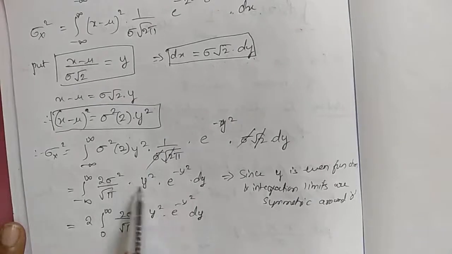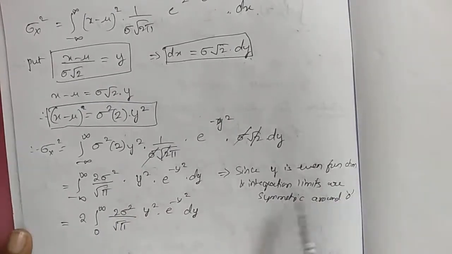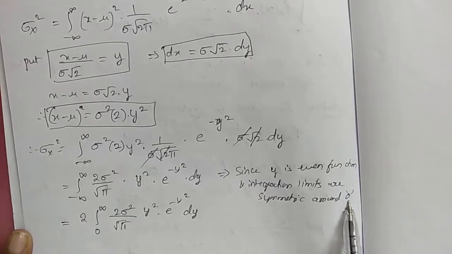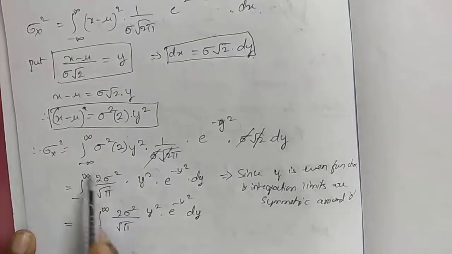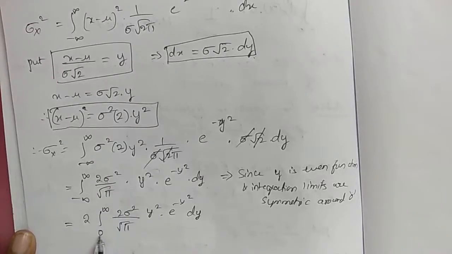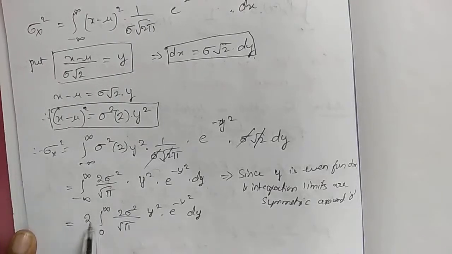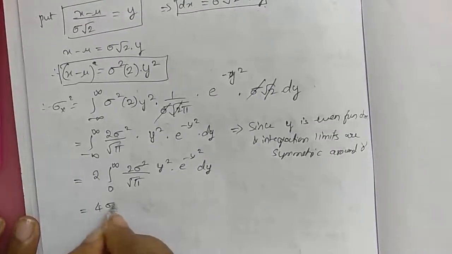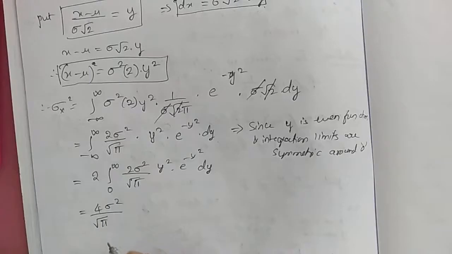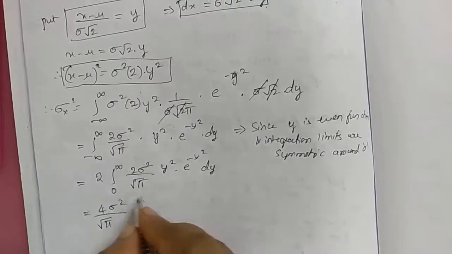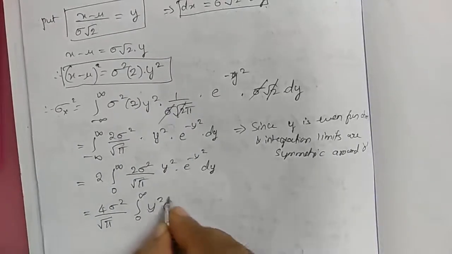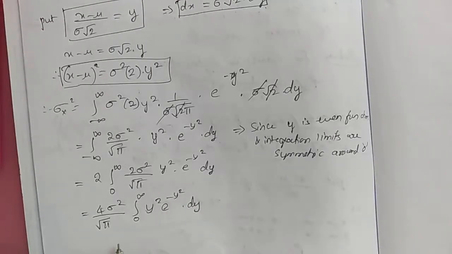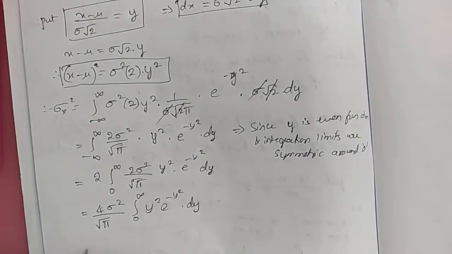Here this function of y is an even function and the integration limits are symmetric about the origin, so we can change the limits to 0 to infinity and write 2. So what will we get here? That is 4 sigma square divided by root pi integration from 0 to infinity y square into e power minus y square into dy.